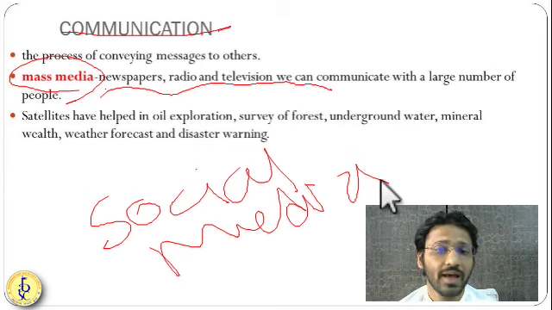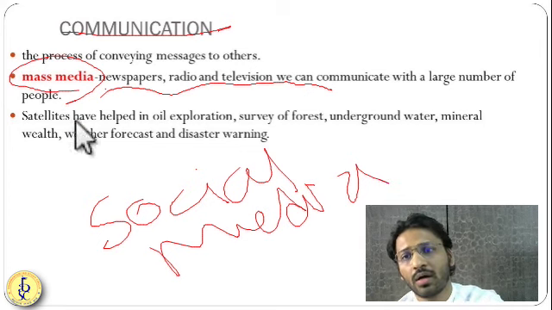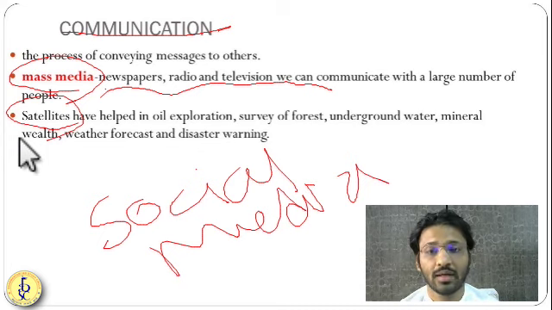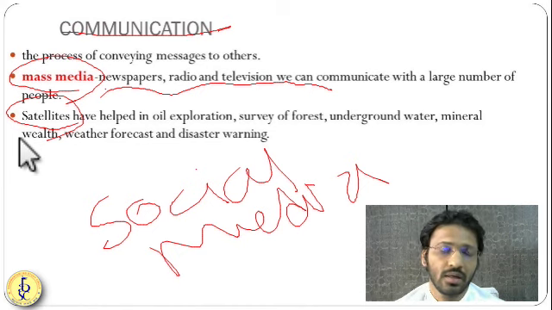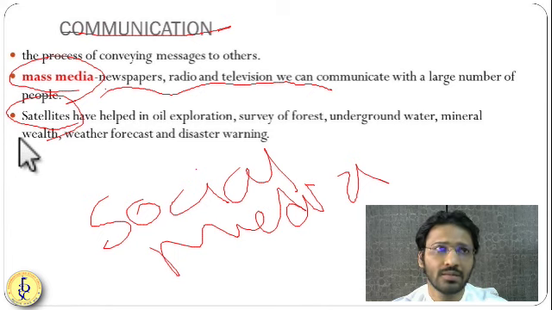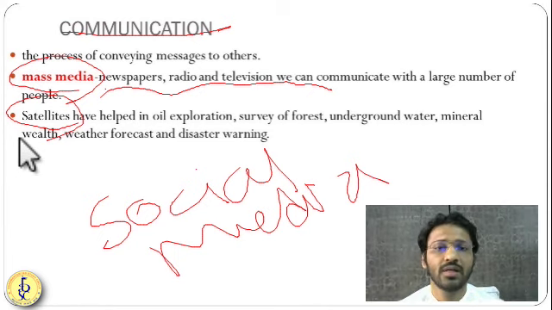Okay, so mass media is one of the important aspects for reaching a huge number of people. Social media and mass media nowadays are becoming more accessible to people because of satellites. So satellites and the internet are making people connected to each other. Okay, so satellites are very important in communication. They also help in IRNSS type of satellites. Okay, regional satellites, they are helping to find mineral deposits.